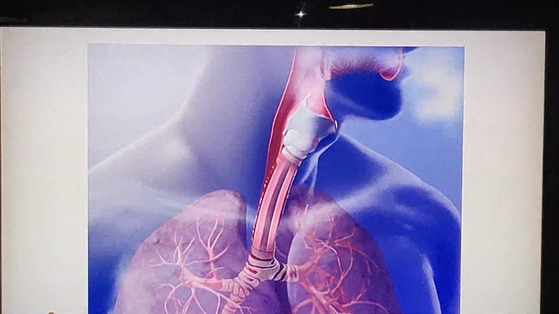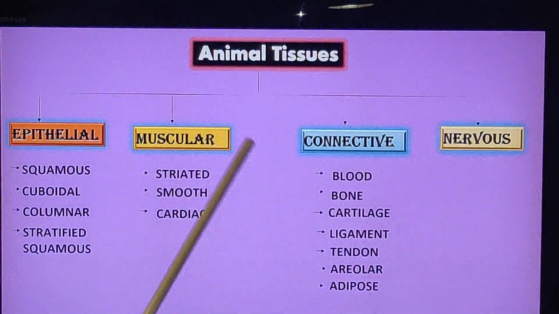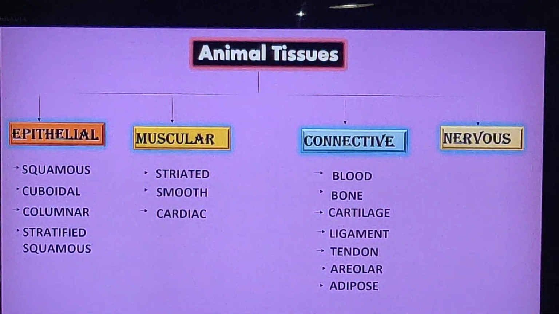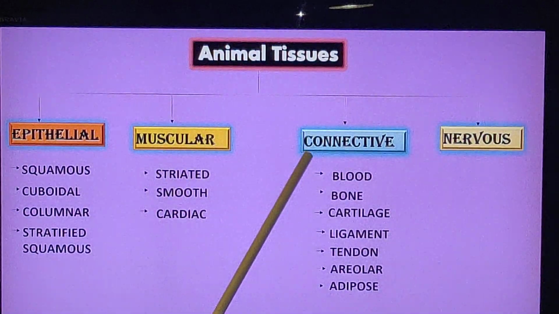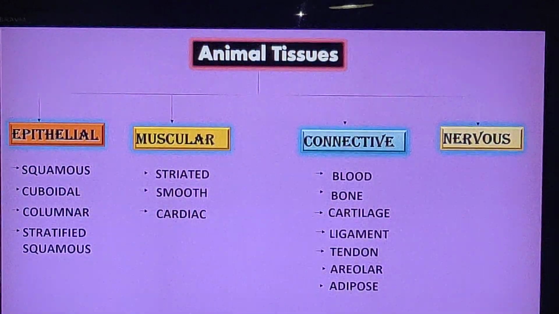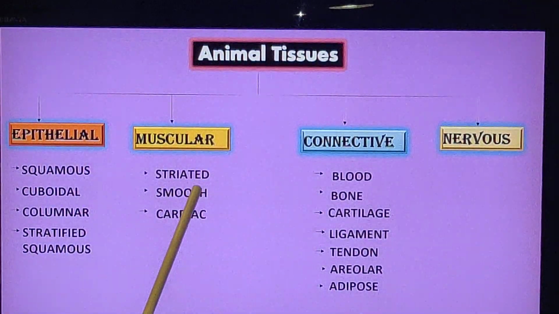So now let us learn about the different types of animal tissues. Basically, the animal tissues in our body are divided into four. That is epithelial, muscular, connective and the nervous tissue. In this video we will be learning about epithelial and muscular tissue.